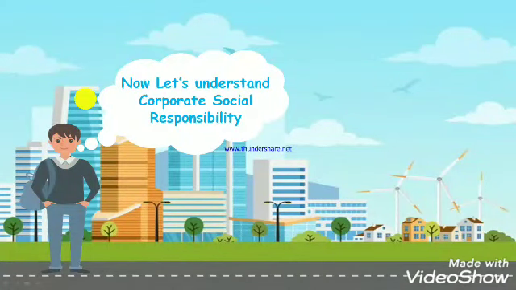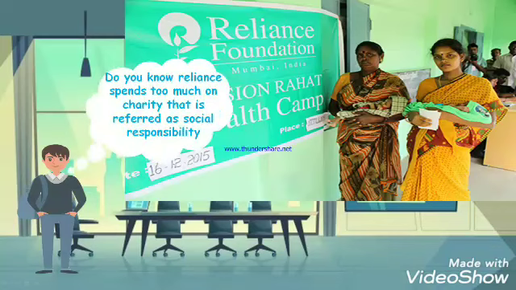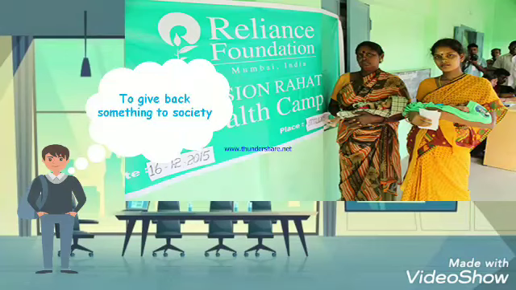Okay. Now let's understand corporate social personality. Now, do you know Reliance spends too much on charity, that is referred to as social responsibility? Like you are saying that Reliance Foundation health camp has been organized to help the society, because the company obtains everything from the society, to give something back to society. So whatever you earn, it's from society. So if you help the society in the form of a company, it is regarded as corporate social personality.